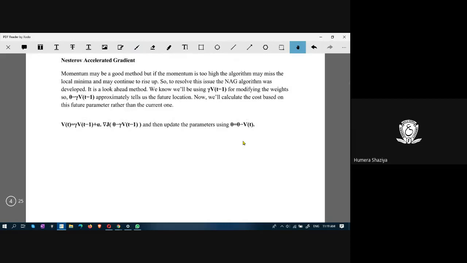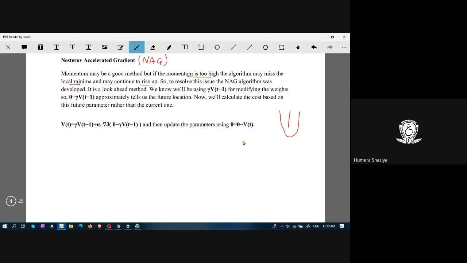The next optimization method is NAG. This is known as NAG, which stands for Nesterov Accelerated Gradient. What is the problem in momentum? Momentum is actually a good method. But if momentum is too high, you are going here like this. If you are going at a very high rate, you may miss the local minima and may continue to rise up.